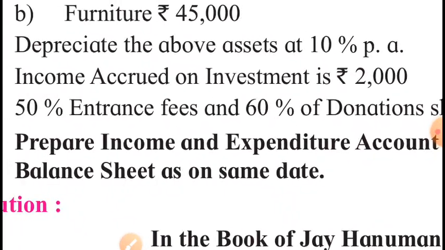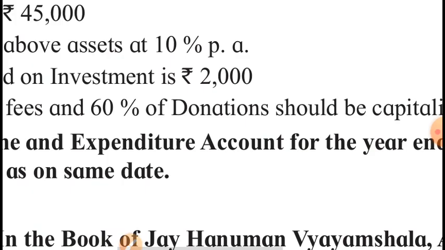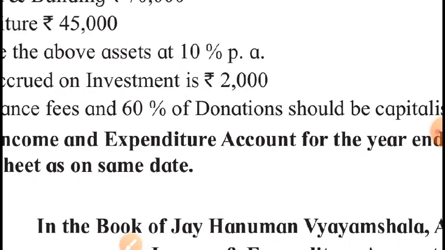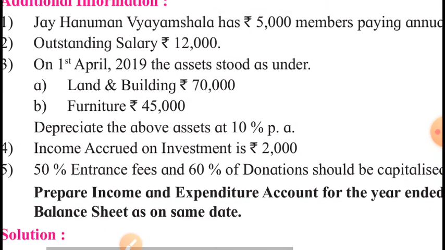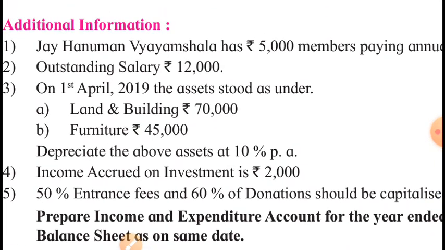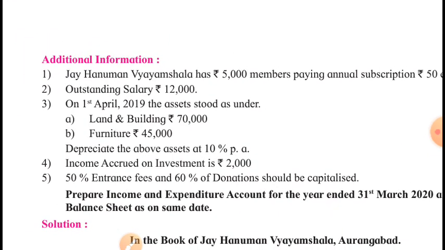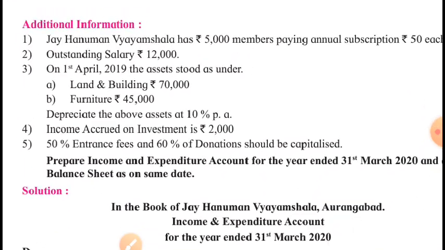Then 50% of entrance fees and 60% of donations should be capitalized. Fine. So you show entrance fees, donations in the inner column, also investment in the inner column. Land and building, furniture will also be shown in the inner column.